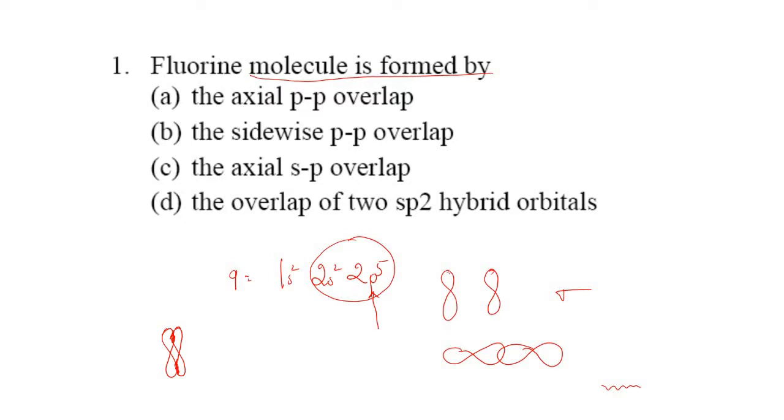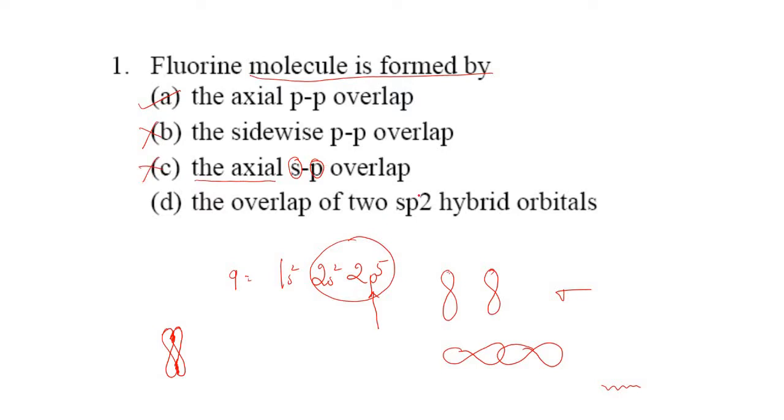And if you see the options here, the fluorine molecule is formed by the axial pp overlap, right? So this is the correct answer. Sideways overlap is not possible because fluorine does not contain any pi bond. Here in option C, if you see, there is axial overlap, but it is about s and p, but in the case of fluorine the sigma bond is formed by pp overlap, not s and p overlap. So this is also not possible.